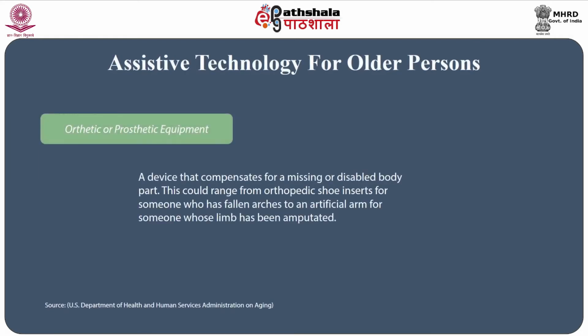The other aspect is orthotic or prosthetic equipment, a device that compensates for a missing or disabled body part, which will be categorized under this. This would range from orthopedic shoe inserts for someone who has fallen arches to an artificial arm for someone whose limb has been amputated.